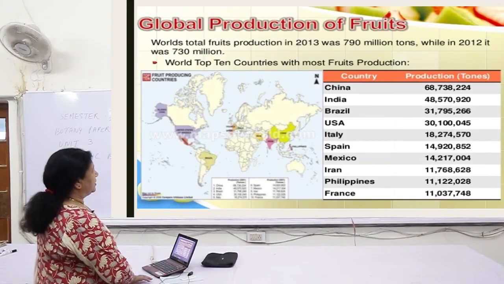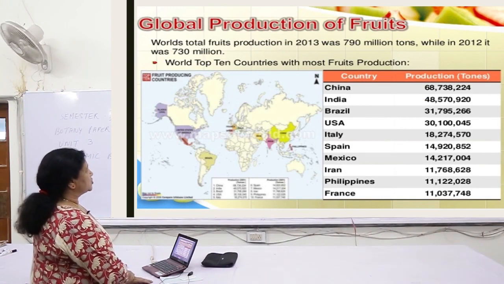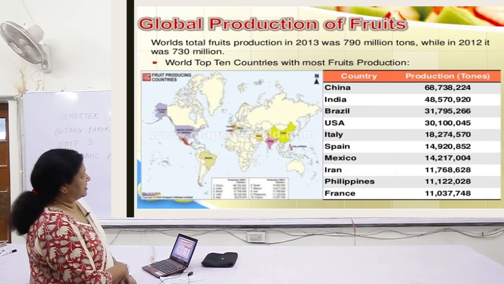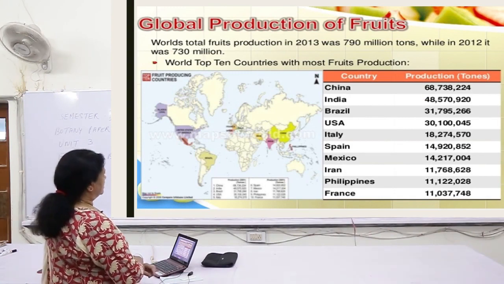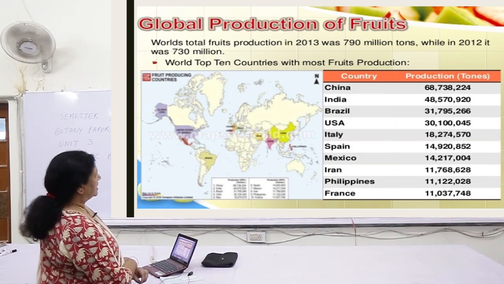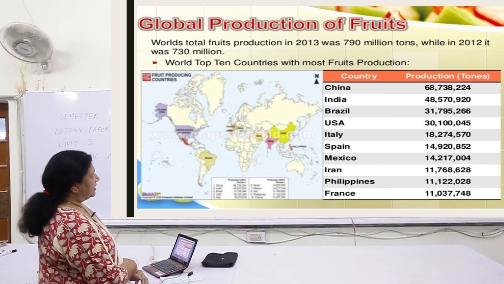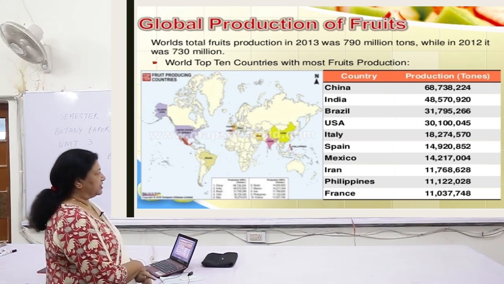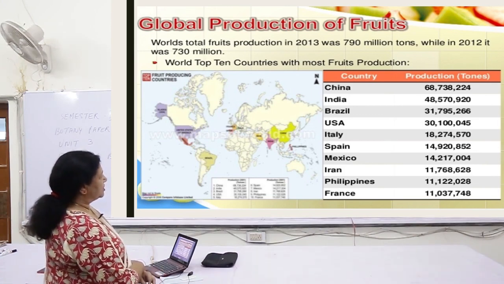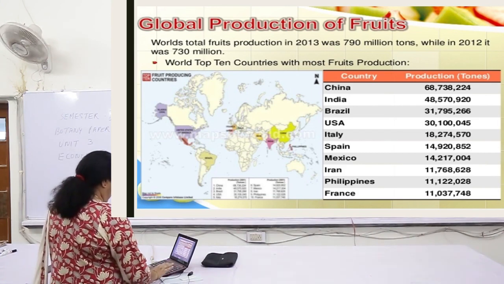Now coming to the global production of fruits, the world's total production is 790 million tons, till now it is 730 million tons. In the last report that we get, India comes in at second number, first China comes in the production of fruits, followed by India and then Brazil.